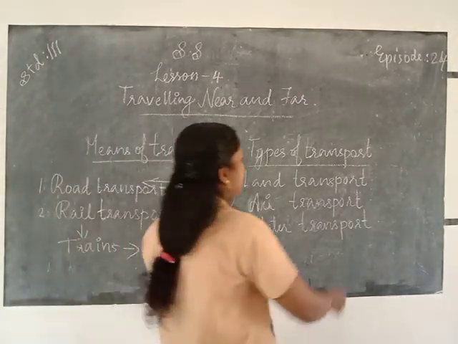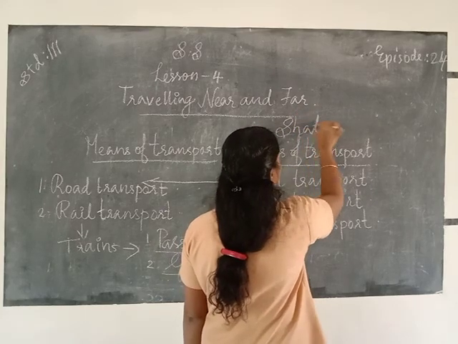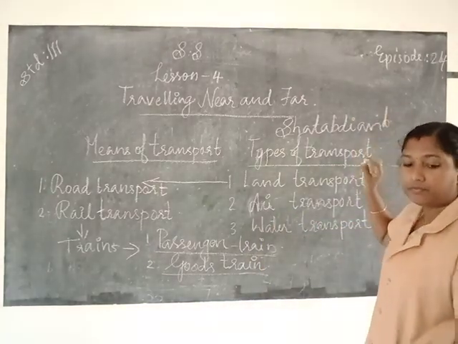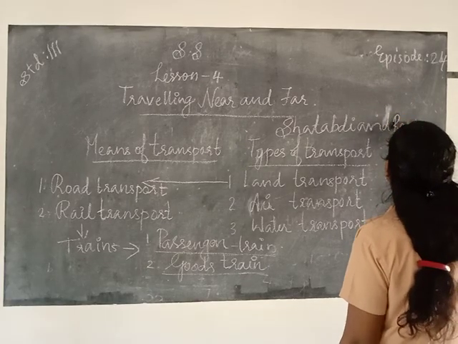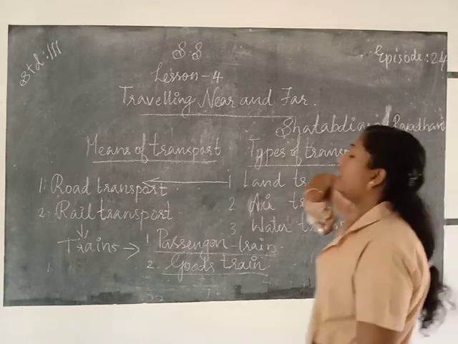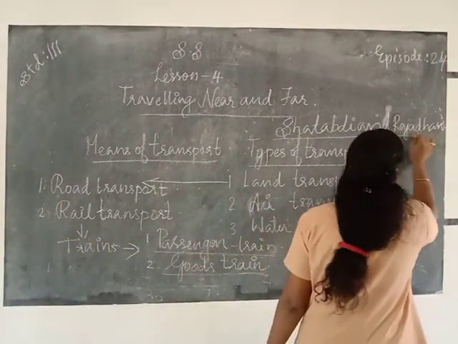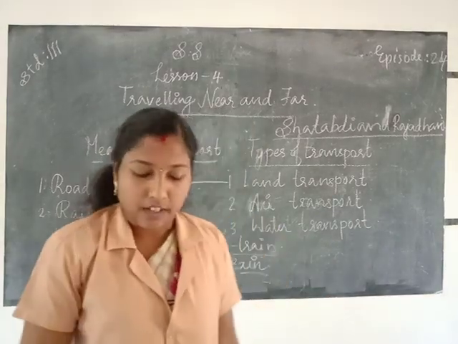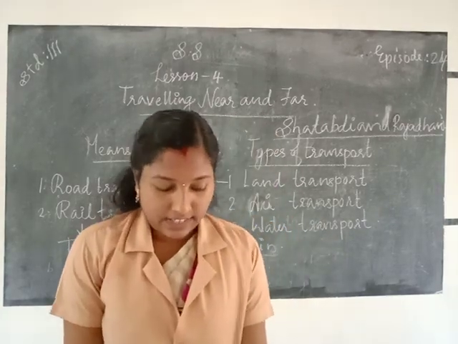Shatabdi Express and Rajdhani Express are the two superfast trains of India.